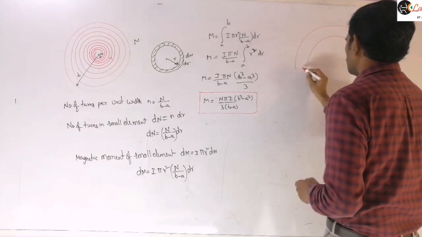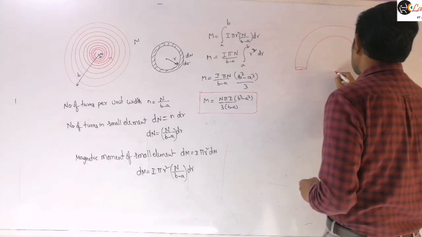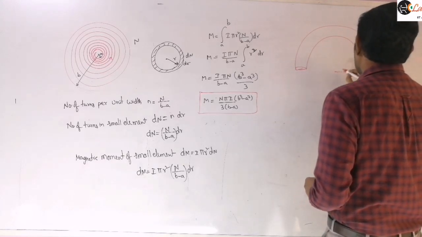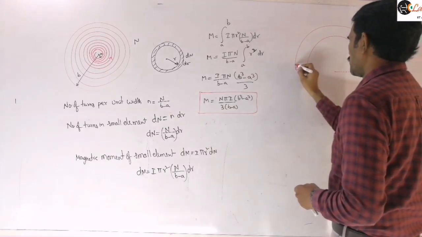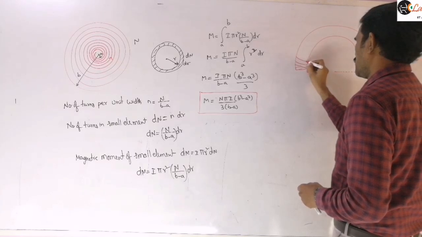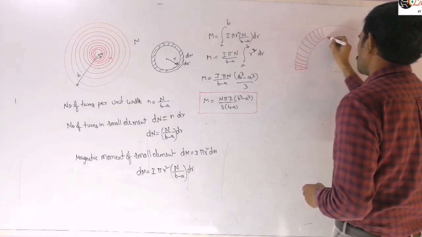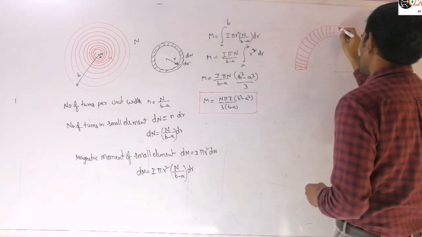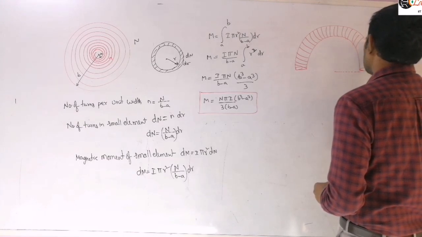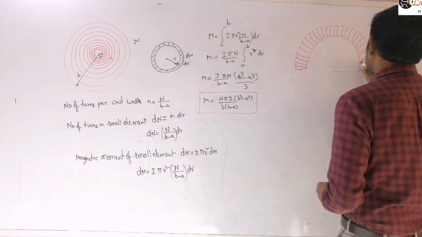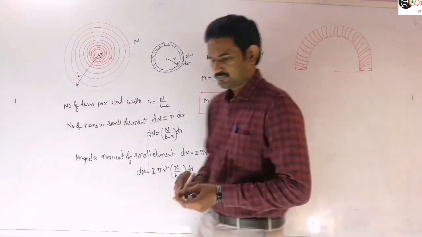Now a current carrying wire is wound on this loop, so some turns are there on the loop. We need to calculate the magnetic moment of this total arrangement. So write that.